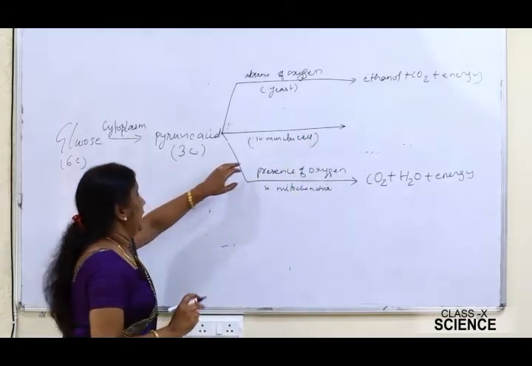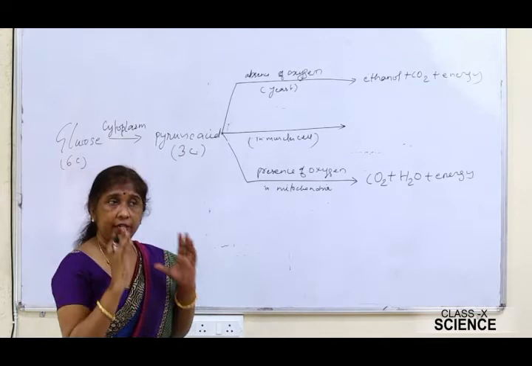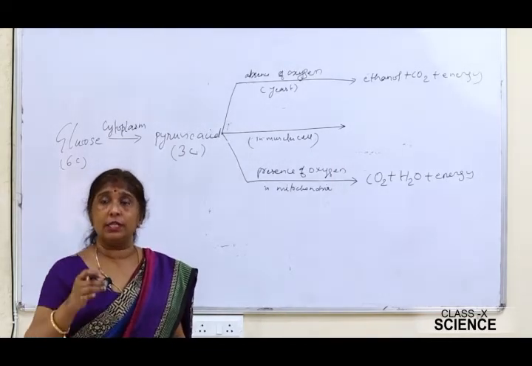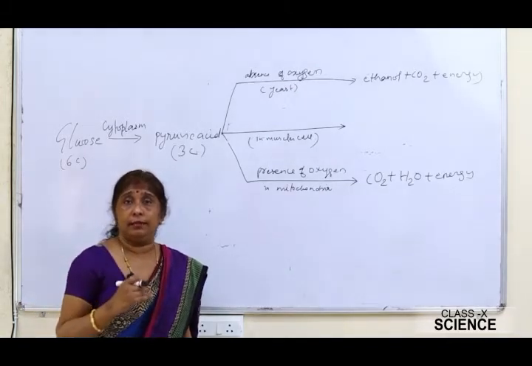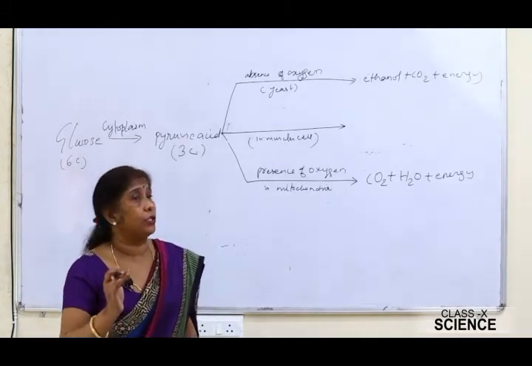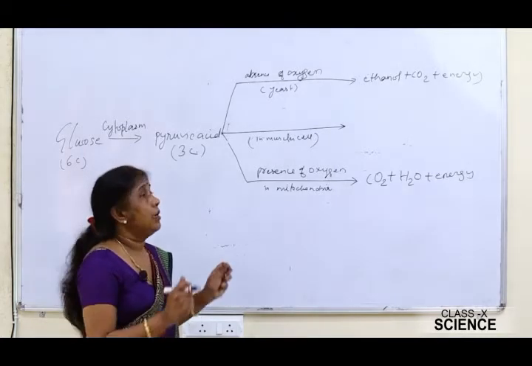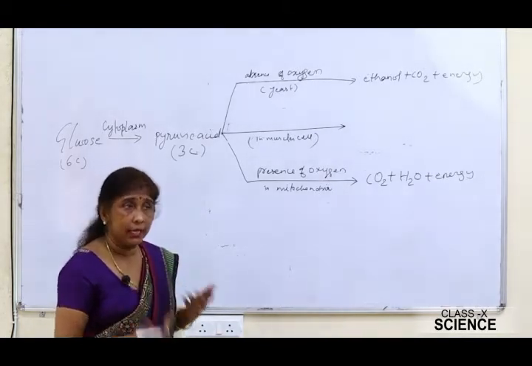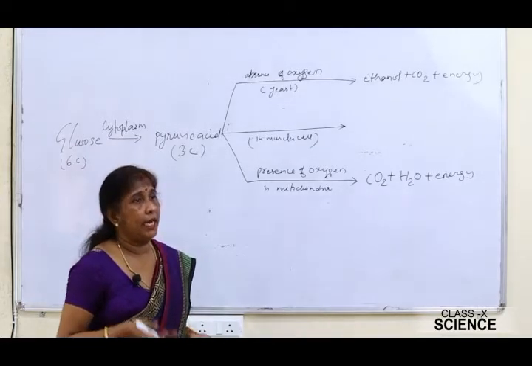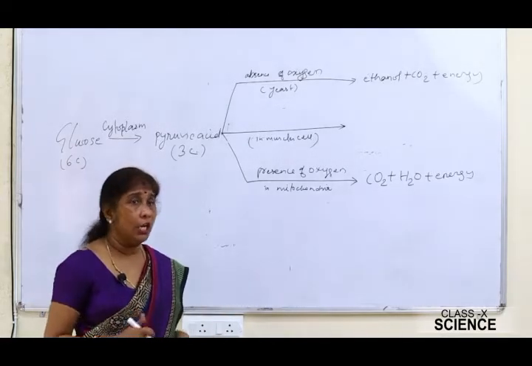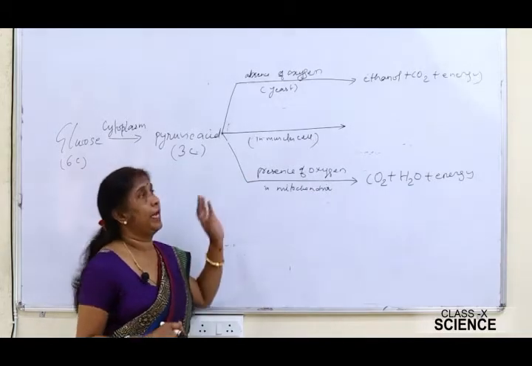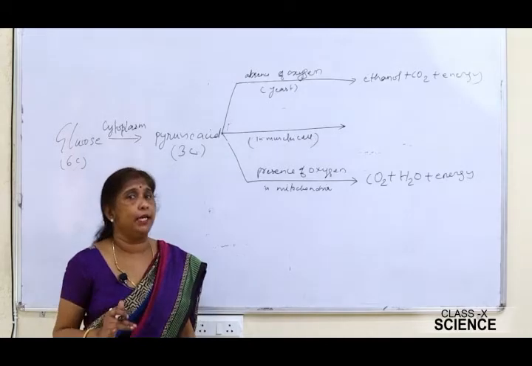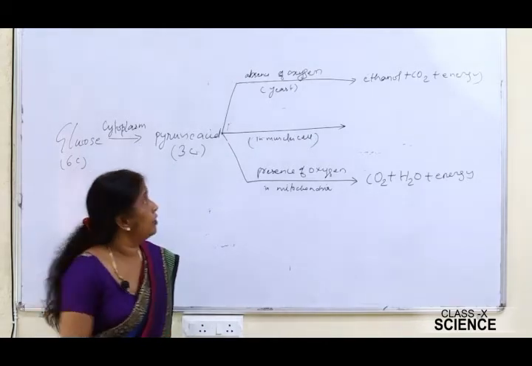See what happens. Sometimes after vigorous exercise, the oxygen demand of that person increases, but the available oxygen in the body is not sufficient to meet the oxygen demand, because he has done heavy exercise or vigorous work, and his oxygen demand is increasing. So at that time, anyhow the athlete has to respire, right? He is respiring in the presence of insufficient supply of oxygen.